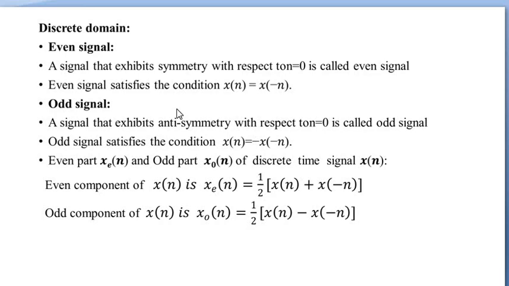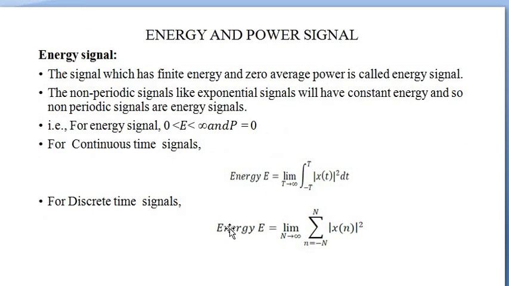Even part xe of n and odd part xo of n of a discrete time signal x of n: xe of n, that is the even component, is 1 by 2 [x of n plus x of minus n], and the odd component of x of n, x suffix o of n, is equal to 1 by 2 [x of n minus x of minus n].